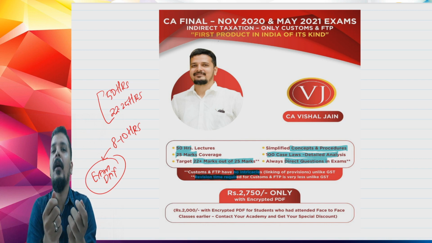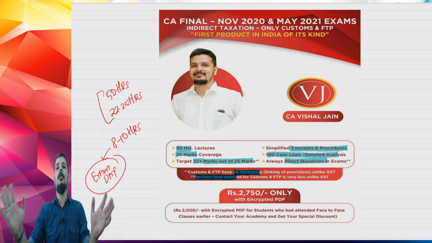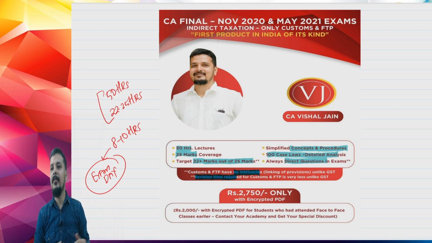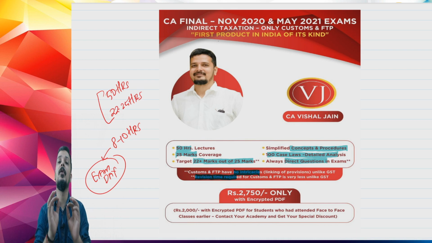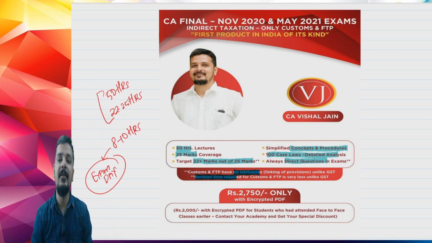That kind of confidence you cannot have in GST, because GST is very vast. And when you talk about GST, you have to interlink the provisions. You have to be very specific. You have to be very careful with the wordings. In customs, nothing of that is required. You have gone through the concepts. You have revised the concepts properly. You see the question, you will write the answer. That is the simplicity of customs and foreign trade policy. It is very direct, it is very specific, it is very simple, right?